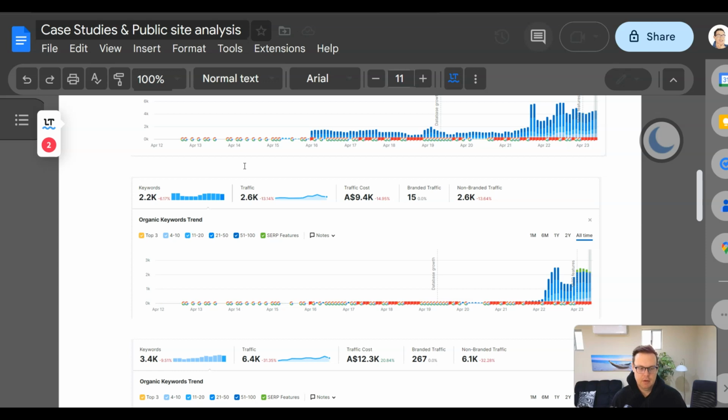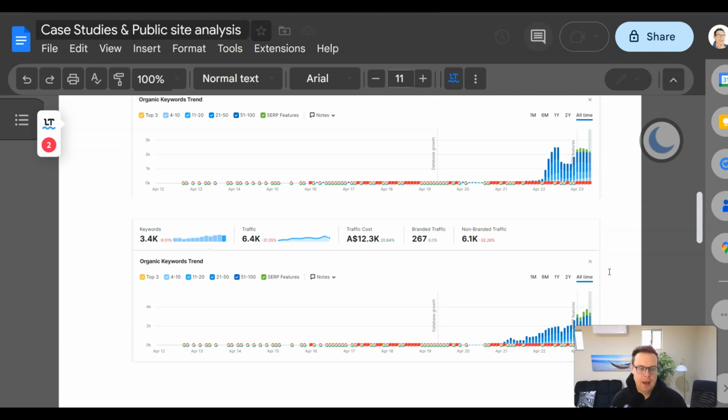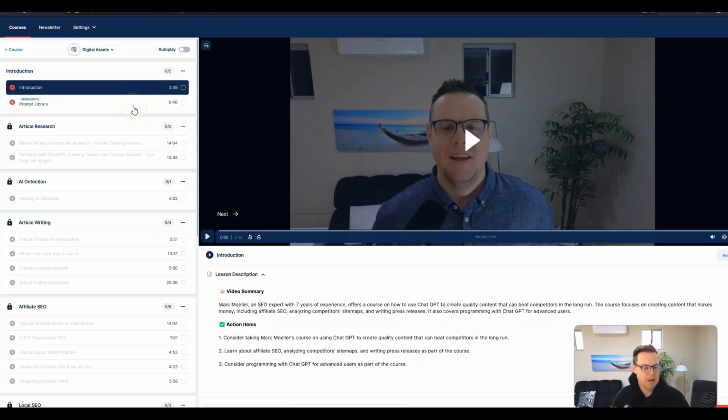It's not as straightforward as with e-commerce. Cool, but you can see the difference here. These are long-term rankings that we've achieved that are there to stick for the long run. And that is something that I cover in the course, both the mindset as well as the practical steps. So let's jump into the course then.